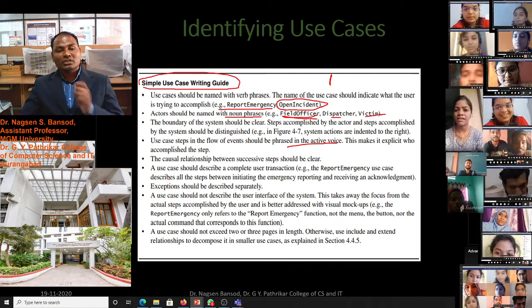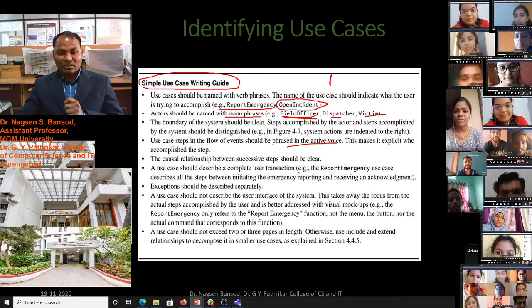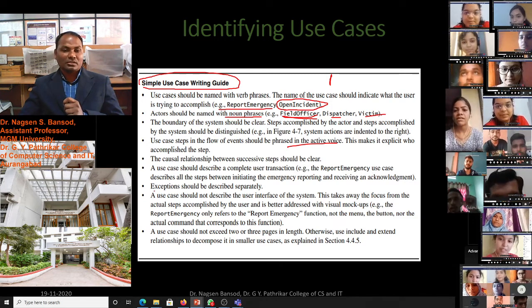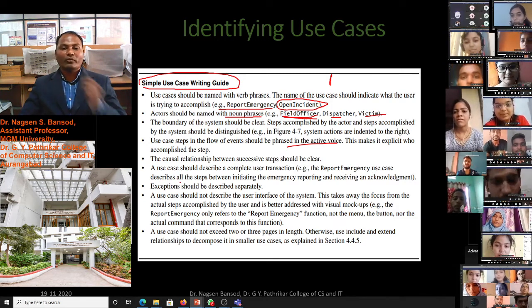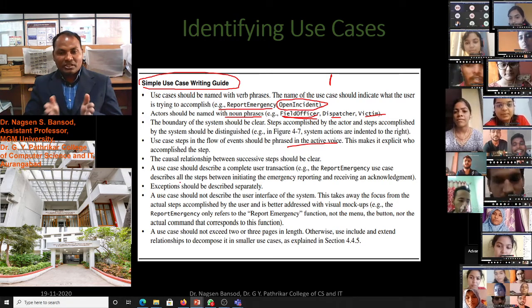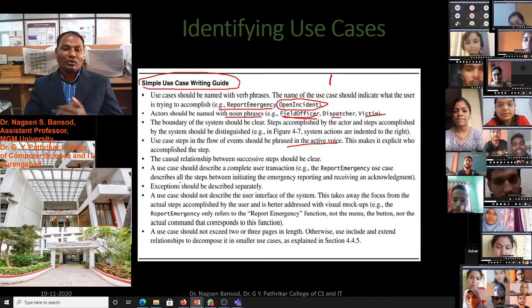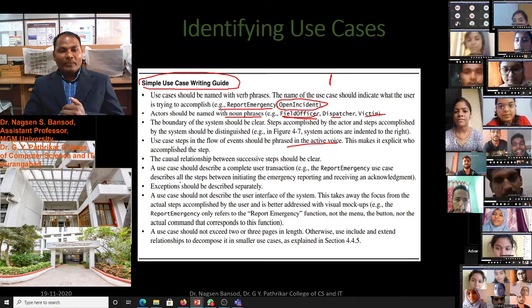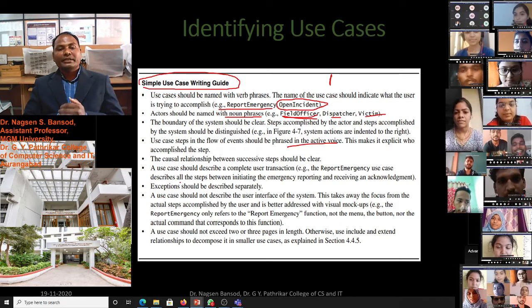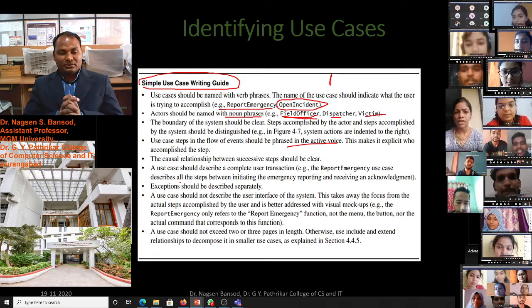A use case should describe a complete user transaction, like the report emergency use case, and describe all the steps between initiating the emergency reporting and receiving the acknowledgement. Exceptions should be described separately.